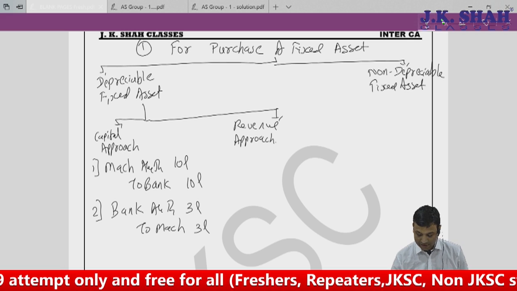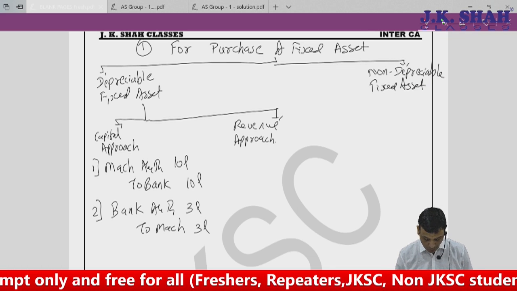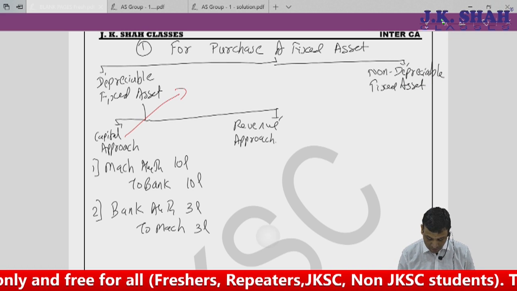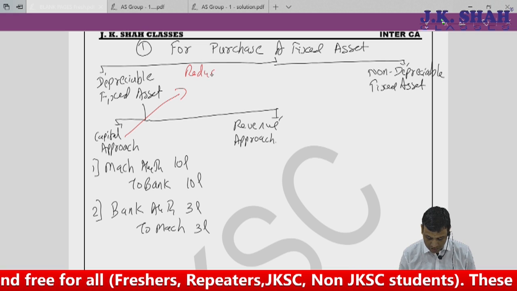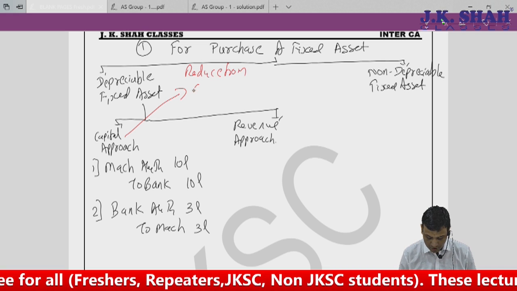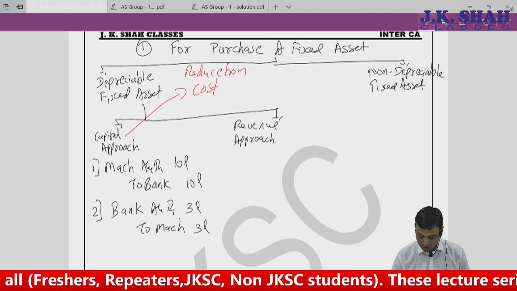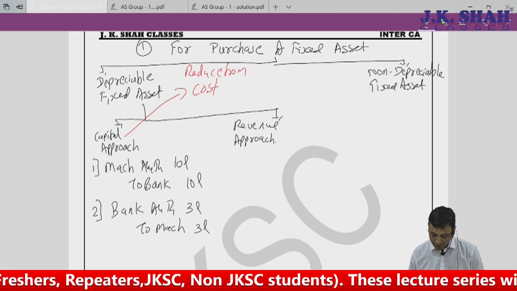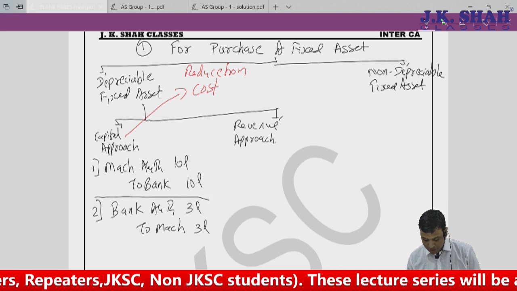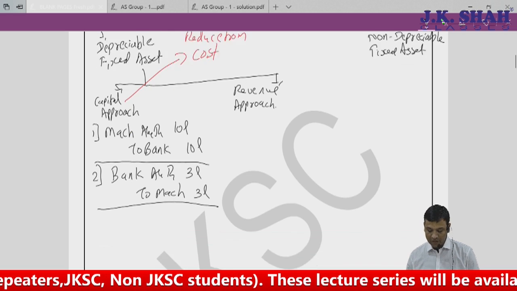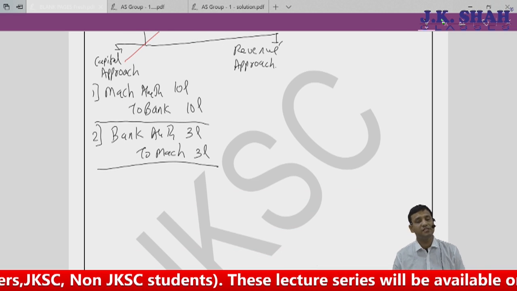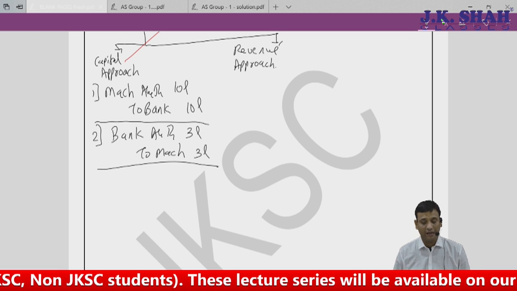So whenever I say capital approach, what does capital approach mean? Reduce from cost. Bank account debit to machine. Now if I depreciate, I will be depreciating 10 lakhs or 7 lakhs? Obviously 7 lakhs.